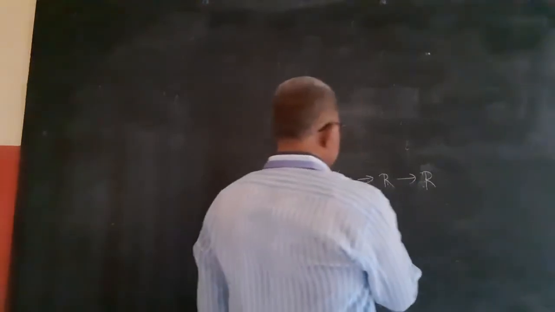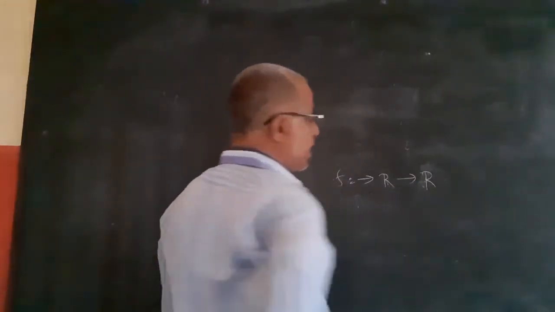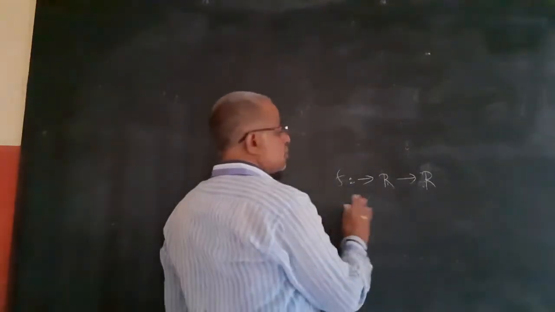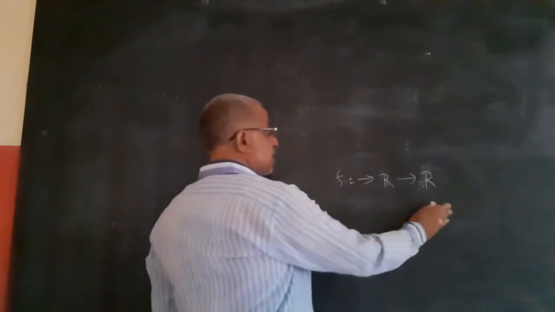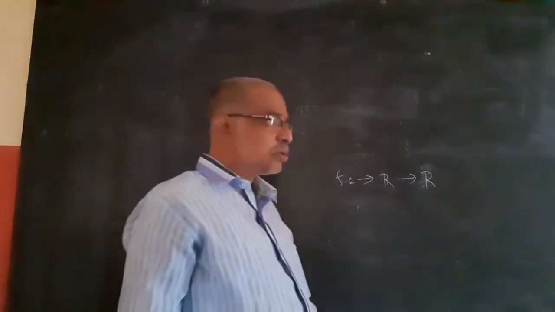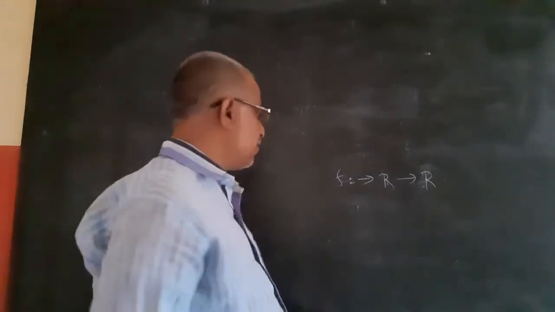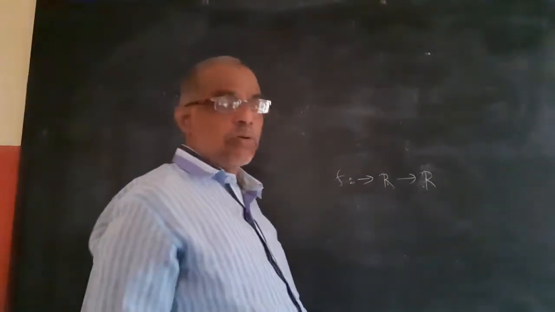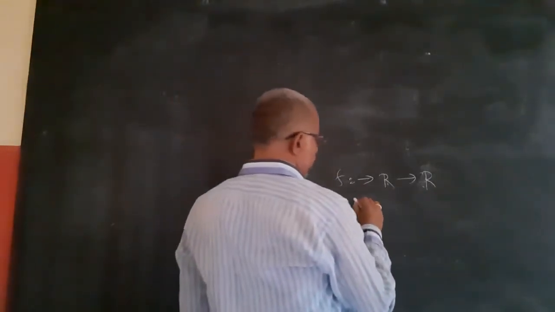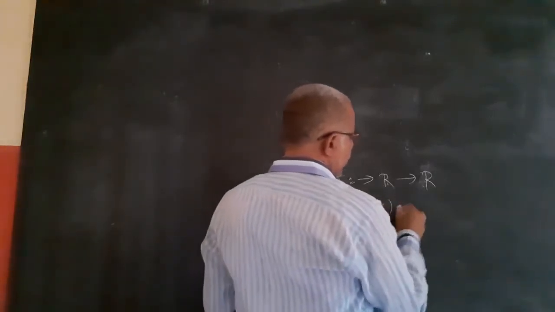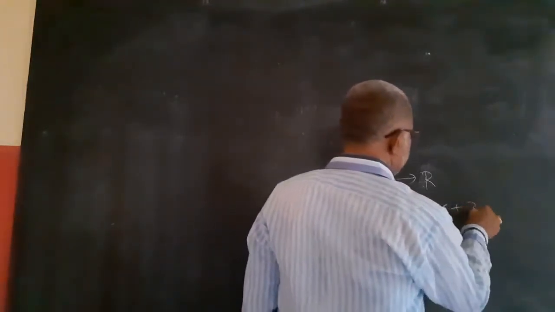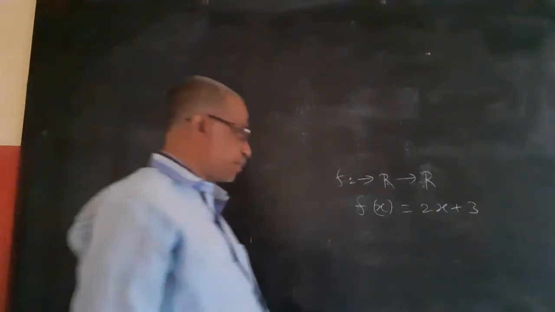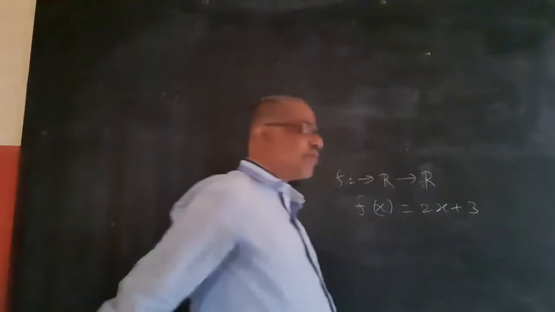How to proceed mathematically to find whether a function is onto or not? To find whether it is onto or not, there are two ways: graph and mathematical way. Mathematical way means we need to prove that codomain equal to range. For that, given function is f of x equal to 2x plus 3 first, as well as 2x square plus 3 next. First, f of x equal to 2x plus 3 is a function.